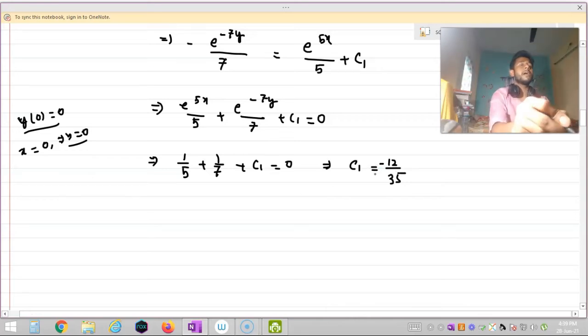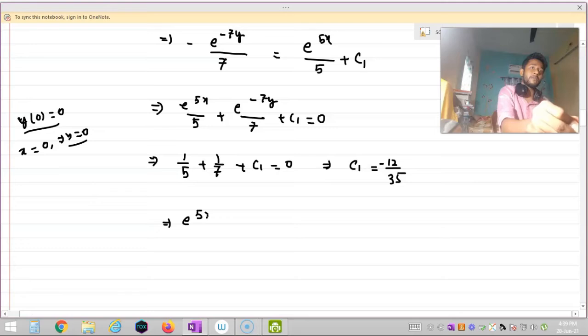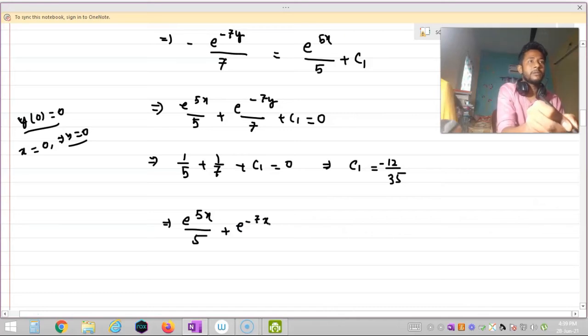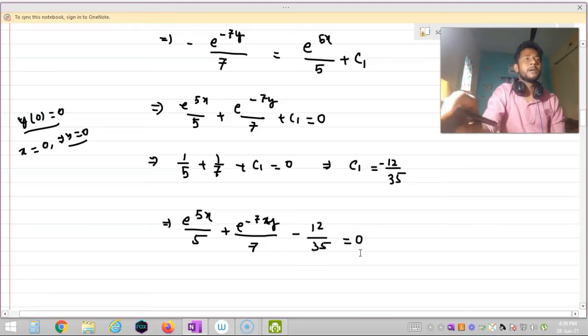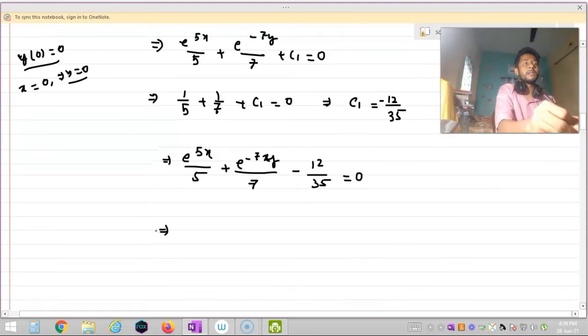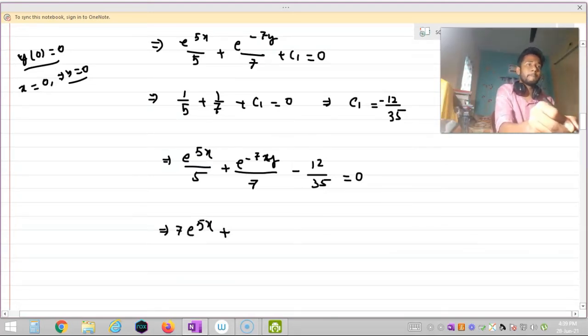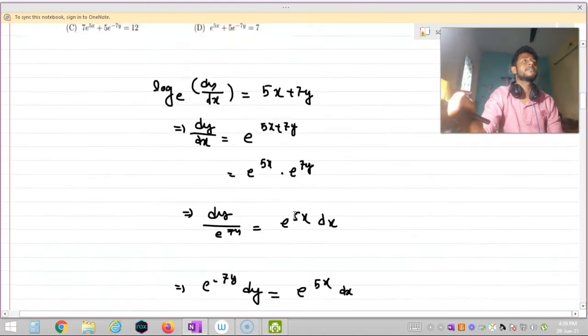Yeah. Now I am going to put this value in this equation. So e to the power 5x by 5 plus e to the power minus 7y by 7 minus 12 by 35 is equal to 0. Now multiplying both sides by 35, I will get 7 e to the power 5x plus 5 e to the power minus 7y minus 12 is equal to 0. Now let us see the options.